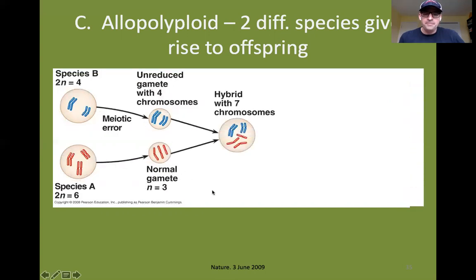And so what's going to happen? If fertilization were to occur between these 2 gametes, they're going to produce a hybrid with 7 chromosomes. Now that hybrid itself is going to be sterile.